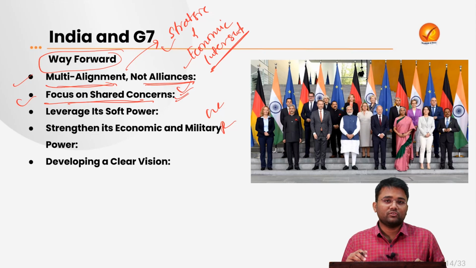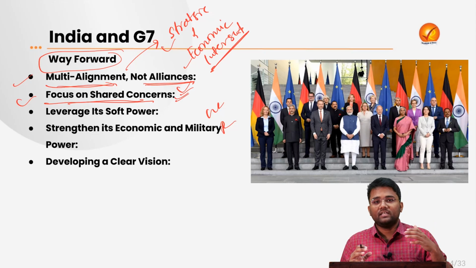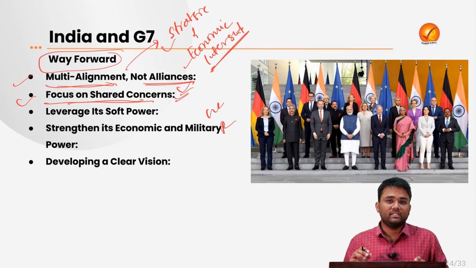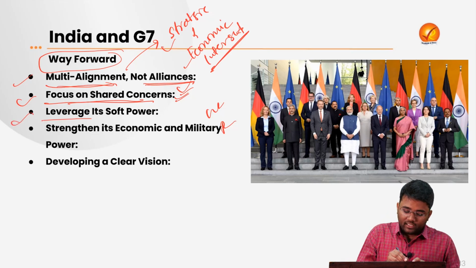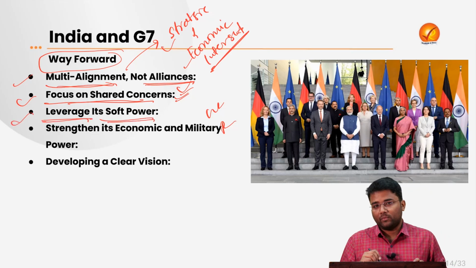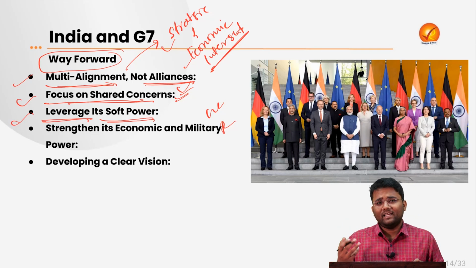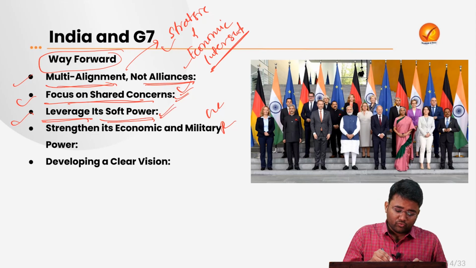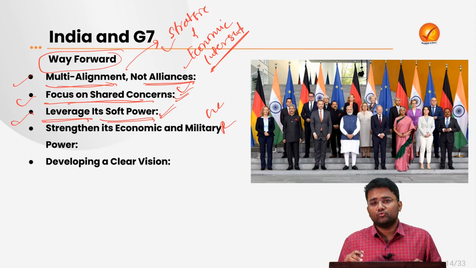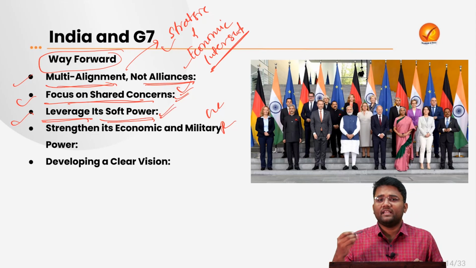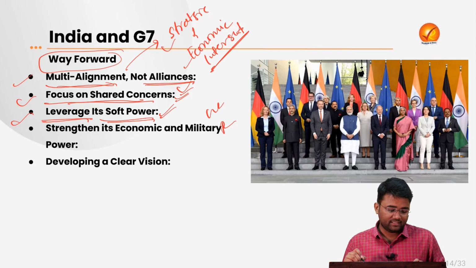So India should focus on the shared concerns between the different countries that are part of the G7 grouping. Then India should also leverage its soft power, like yoga, Bollywood, the cultural aspect, the traditional text aspects. All of this needs to be utilized so that we can better engage with these member states of the G7.